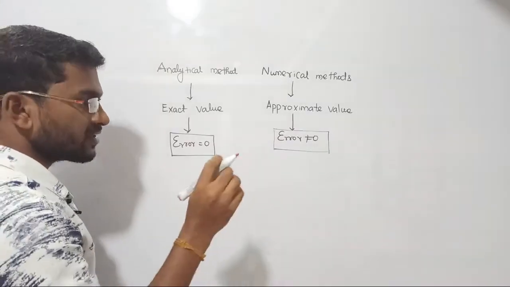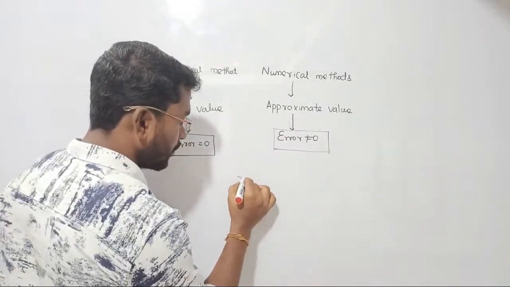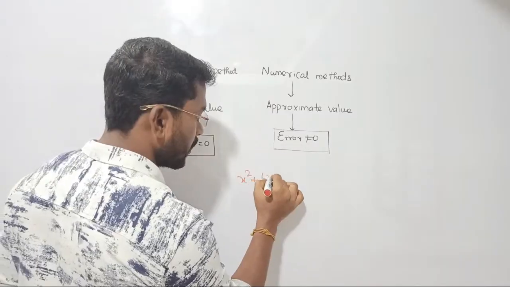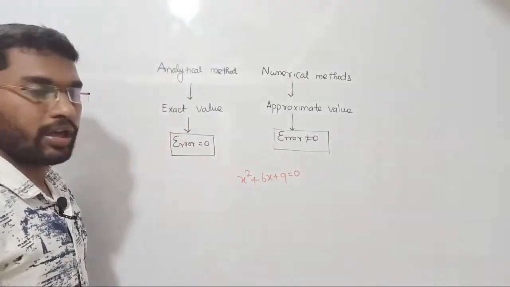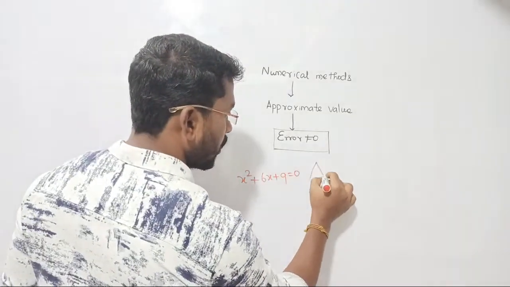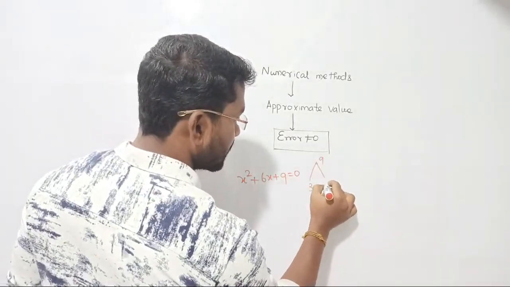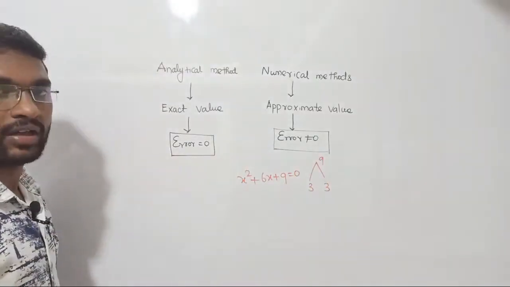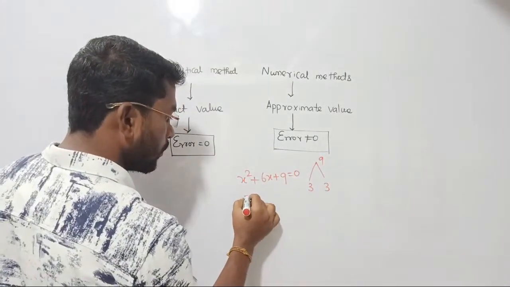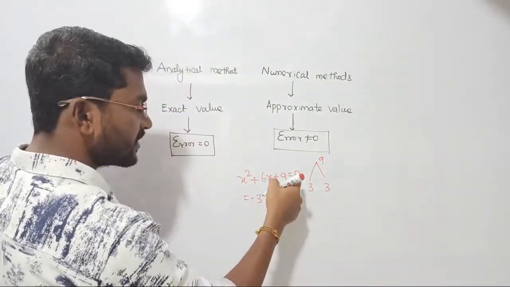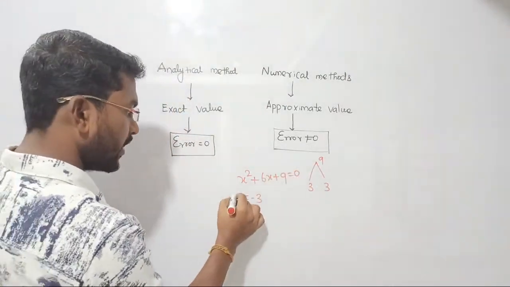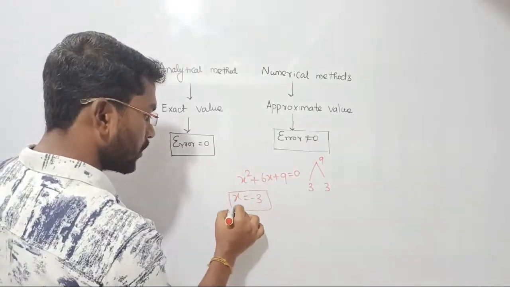Suppose you are solving an equation, right? For an example, I am taking a characteristic equation x² + 6x + 9 = 0. When you solve this equation, you are getting product should be 9, addition should be 6, such that your corresponding roots are 3, 3. Do you all agree with me? Yes. So my root is going to be -3. If I have +3, then it can be written as x + 3 or x = -3, right? So the root will become x = -3.